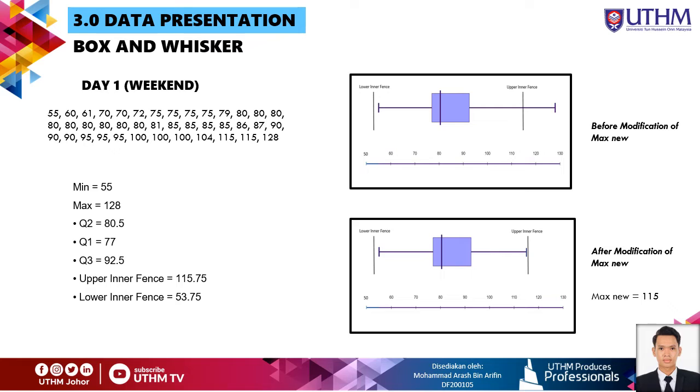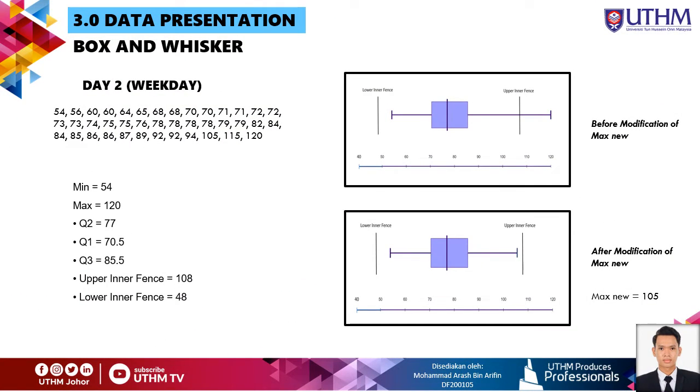For the weekend, we found that the value for minimum is 55, maximum is 128, Q2 is 80.5, Q1 is 77, Q3 is 92.5, upper inner fence is 115.75 and lower inner fence is 53.75. After that, we need to create a box and whisker. It is found that there is an outlier, so modification needs to be done for the maximum value. After the box and whisker have been modified, the new maximum value is 115 and there are no outliers.